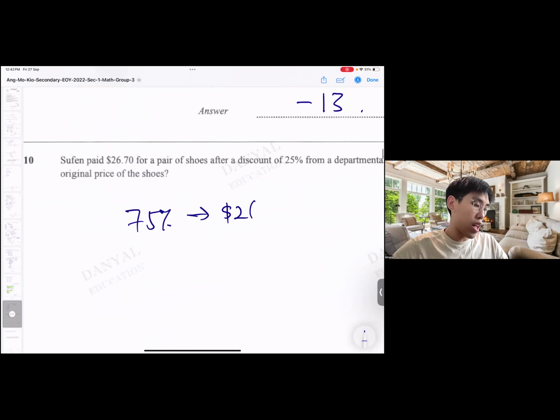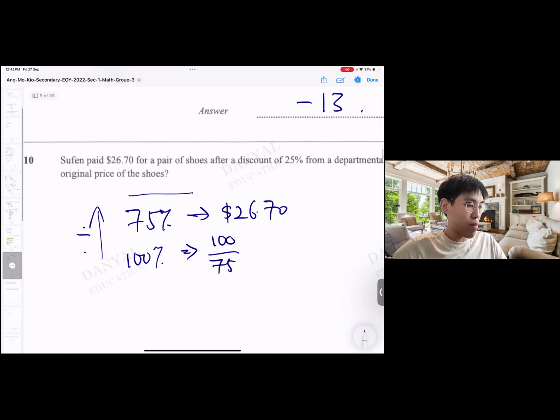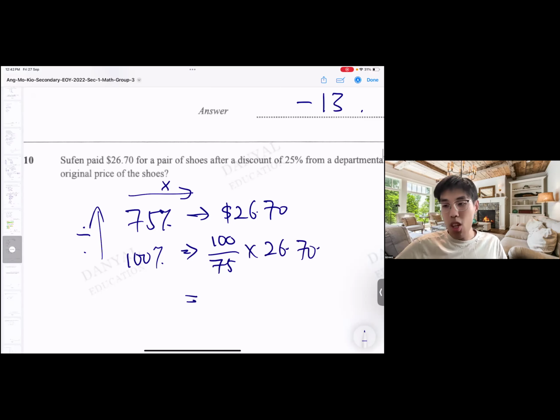It's my $26.70. So what is the original price of my shoes? You don't need algebra, you don't need anything. Legit, don't need. Just do my L method can already. Divide upwards, multiply across. Confirm correct one. Okay? Nobody will dare to fault you for this. So when you key in the calculator, you will get this.